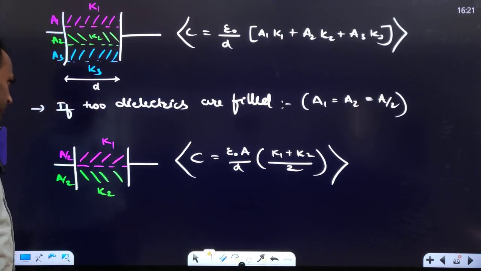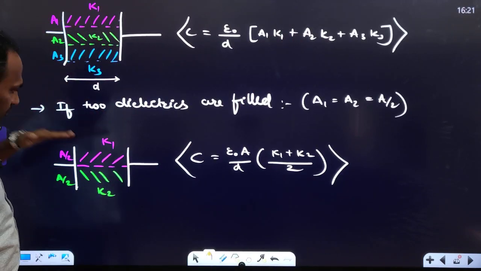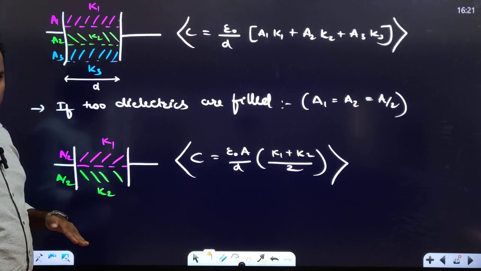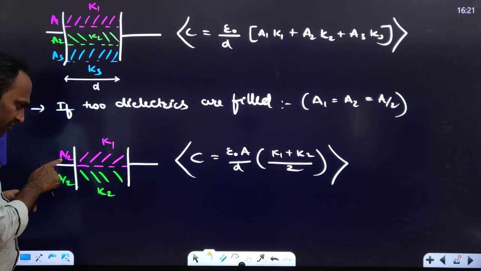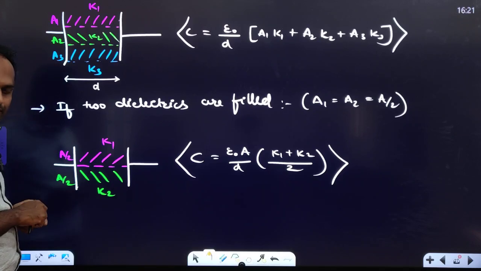Right? Okay, next, if instead of 3, if 2 dielectrics are substituted in between the plates of the capacitor such that first dielectric is in half area and second dielectric is in half area.